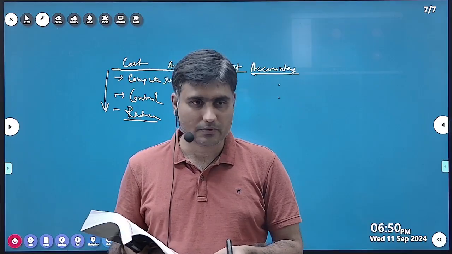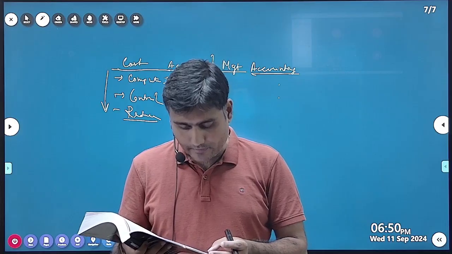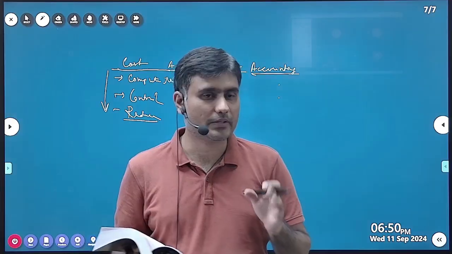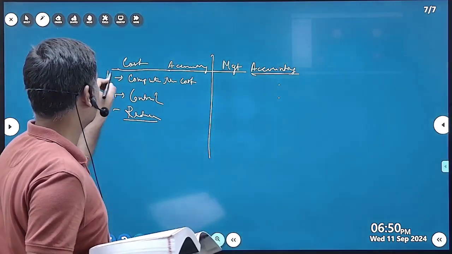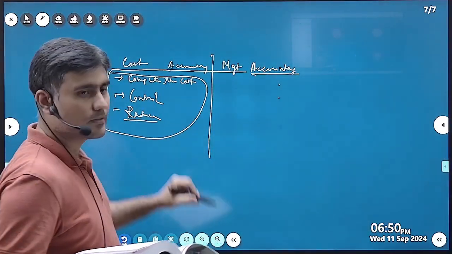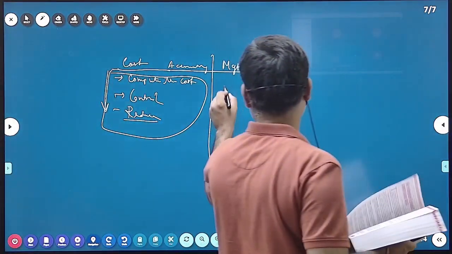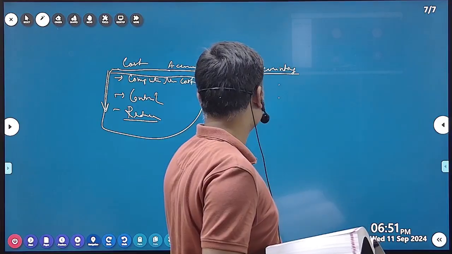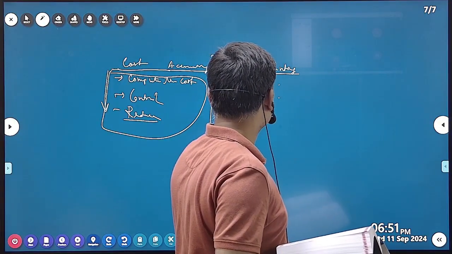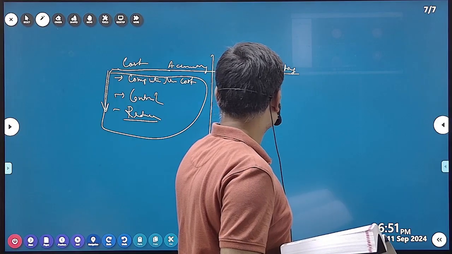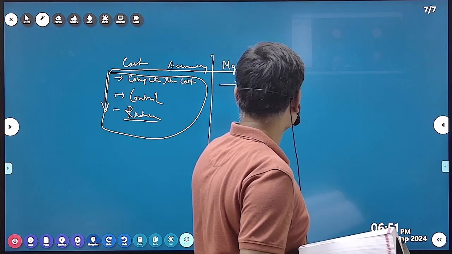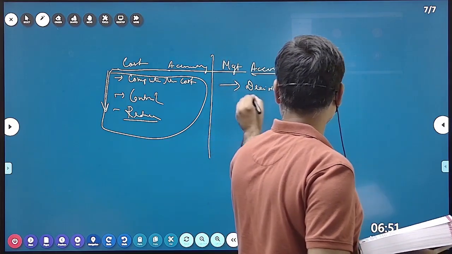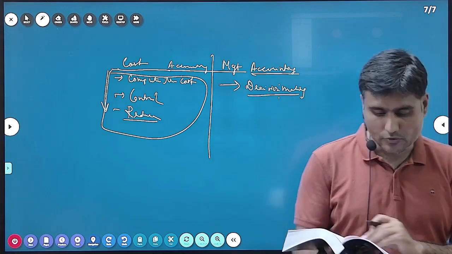As we already know, the scope of cost accounting is very narrow. It is only this. But in management accounting, the scope is very vast. It uses both financial and cost accounting information for decision making. So it is a very vast concept, so the scope is also vast.